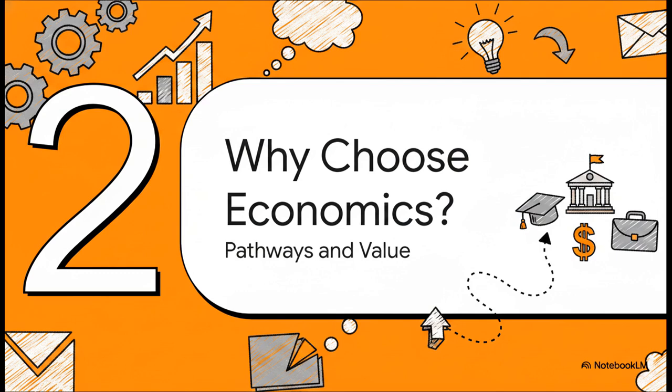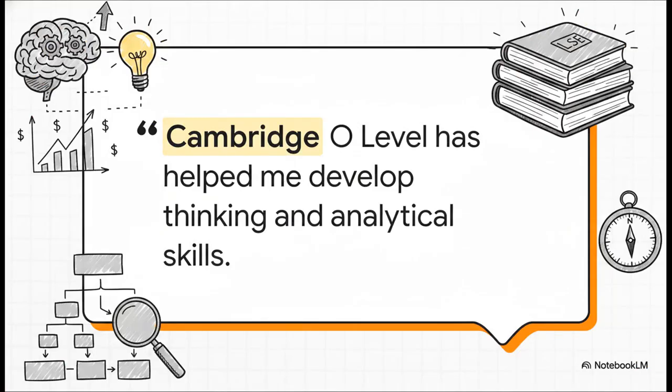Moving right along to Section 2. Why choose this subject? Pathways and real-world value. So if you're wondering about the actual long-term impact here, just listen to former student Kamal Khan Virk. He actually went on to study actuarial science at the prestigious London School of Economics. He said, "Cambridge O-Level has helped me develop thinking and analytical skills, which will go a long way in helping me with advanced studies." I mean, that's perfect proof that this course literally rewires how you think.